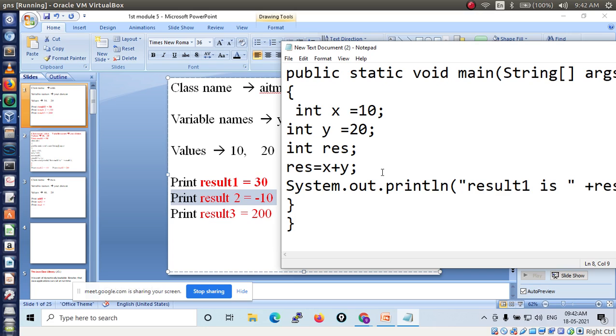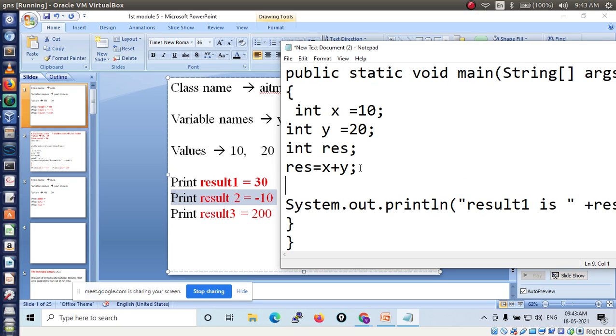So here, one minute, it will be a little bit confusing. So here I am printing 3 results with the same values. So in that case you have to take 3 different variables. So here res is responsible for the addition of 2 operands. Then another variable I can define, int res2, like that I am going to define, right? For understanding purpose I am telling like this. We need 3 variables to store our different results.